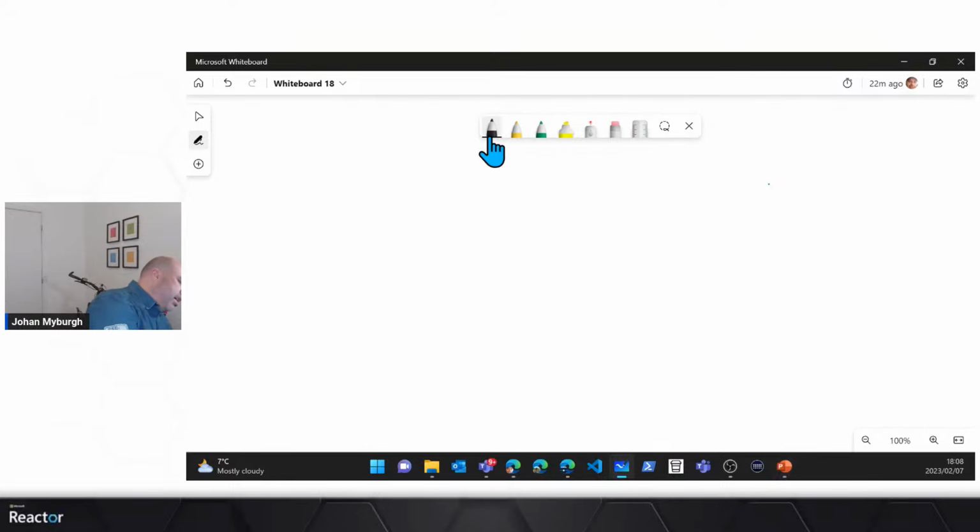So there you can see, I'm going to start with the root, and this might be the root of a drive, right? So this might be, for example, the E drive, on Windows, just as an example. And then underneath this, I'm going to start creating some folder structures, right?